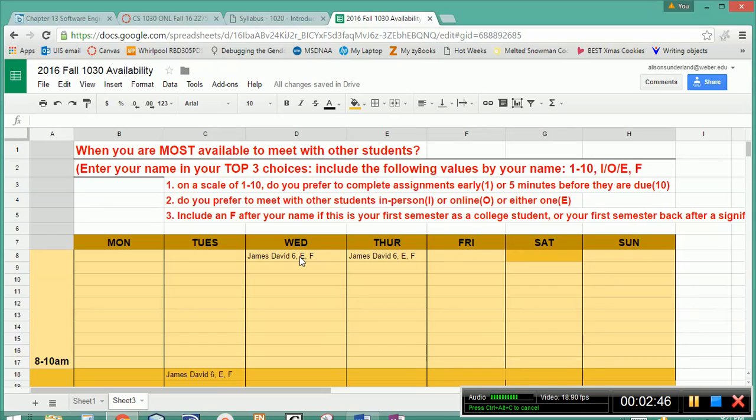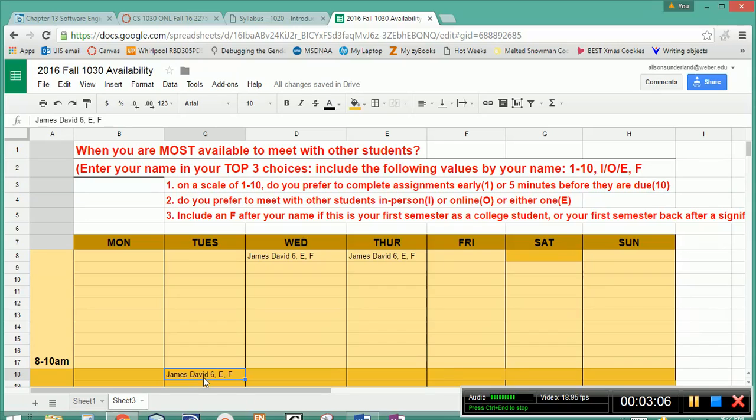And so here's an example of a student, David James, that has a procrastination level of 6. Either one is acceptable, in-person or online group meetings, and he is a first semester student, so we put the F by there. And I can see that David has selected 3 times on our spreadsheet.